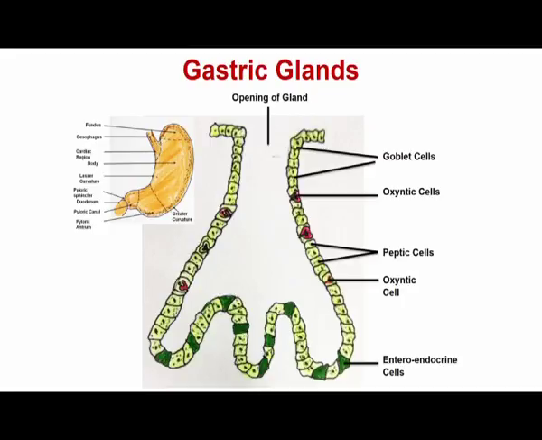Whereas 5-hydroxytryptamine, which is actually a precursor for serotonin, has an inhibitory effect on the secretion of gastric juice. So the EC cells maintain a balance between secreting and inhibiting gastric juice.